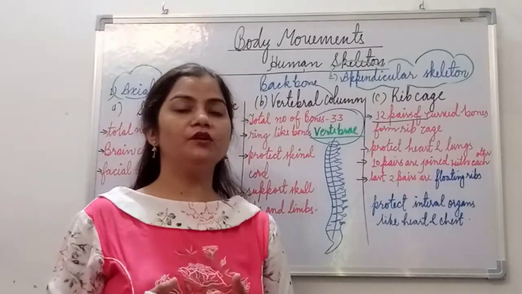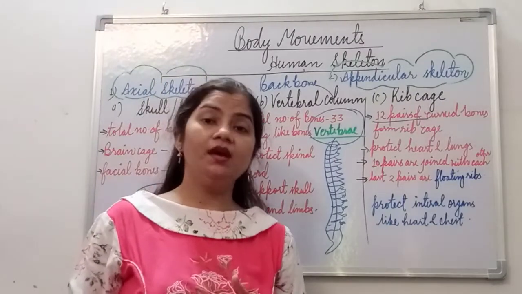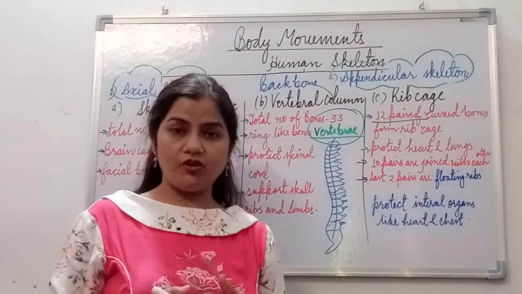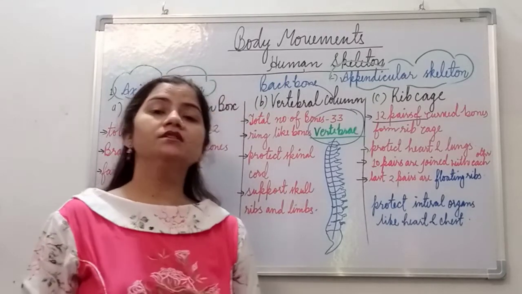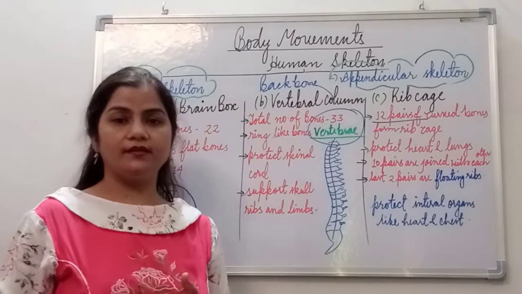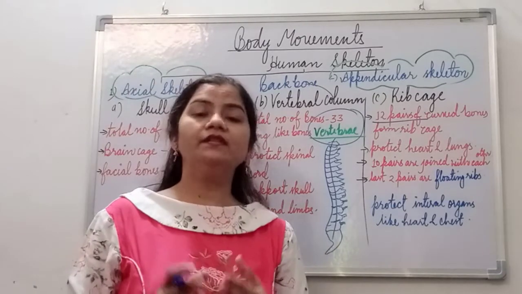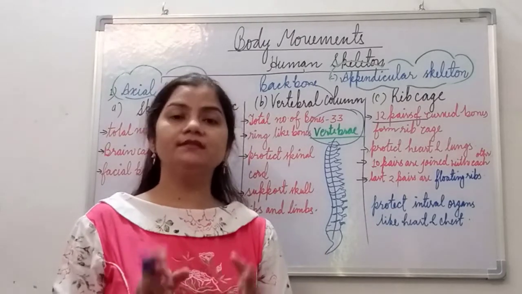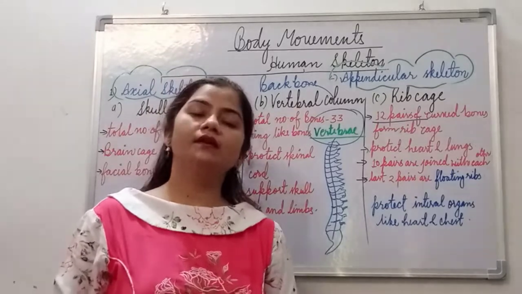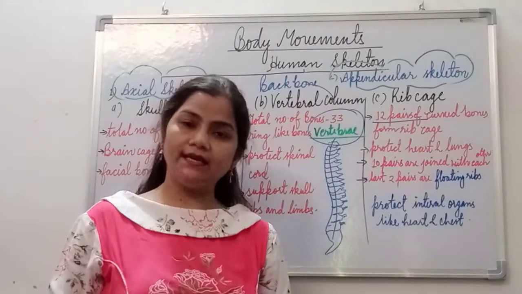When we talk about movement in human beings, it is a very important part of lifestyle, because without movement we cannot do anything, and this movement is done with the help of an organized system present in the body. This organized system we call the skeletal system.